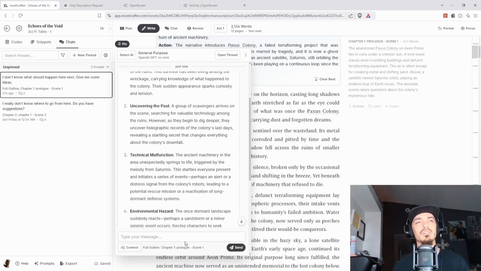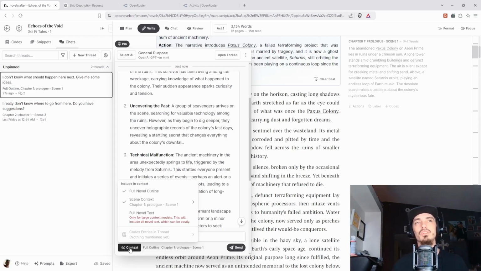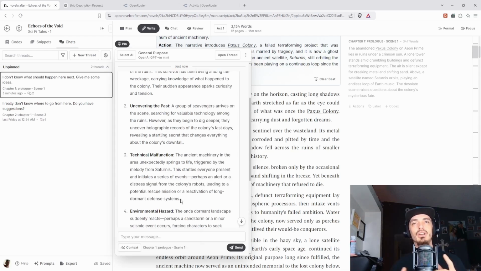So let's say I just needed help with one scene, the scene that I'm working on, I need some help coming up with the next scene. So I only really need the context of the scene that I just wrote. I only need it to have that information. That's really not that bad. That's not that expensive, because you've got a few dozen words here, so it's really not pulling that much.